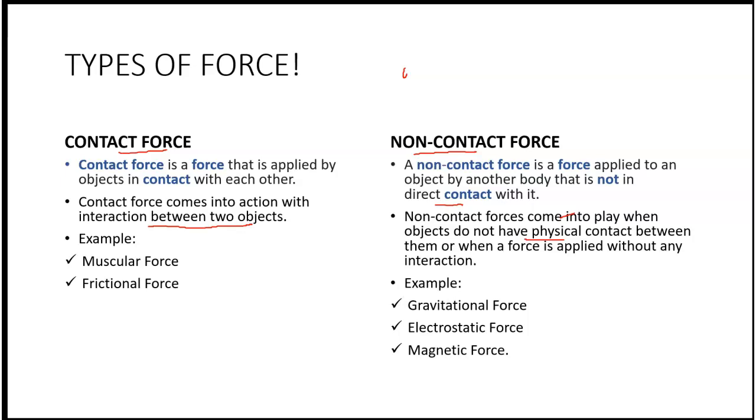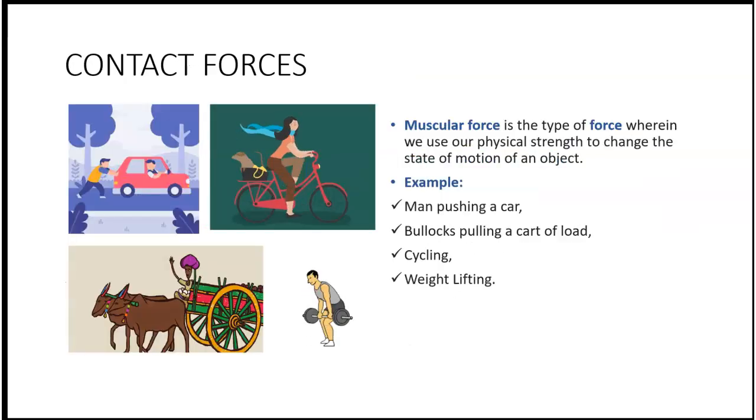When we talk about examples of contact force, we have muscular force and frictional force. Examples of non-contact force are gravitational force, electrostatic force, and magnetic force. Now let us see each of them one by one. First is the muscular force. Muscular force is the type of force wherein we use our physical strength to change the state of motion of an object. We use our muscles, right?